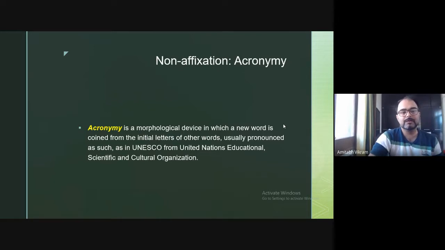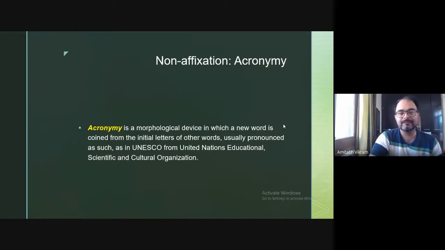So the thing is, when you coin a word using initial letters, and you are in a position to pronounce those initial letters like one word, like UNESCO, then it is an example of acronymy. For example, WHO, you can pronounce it like who.